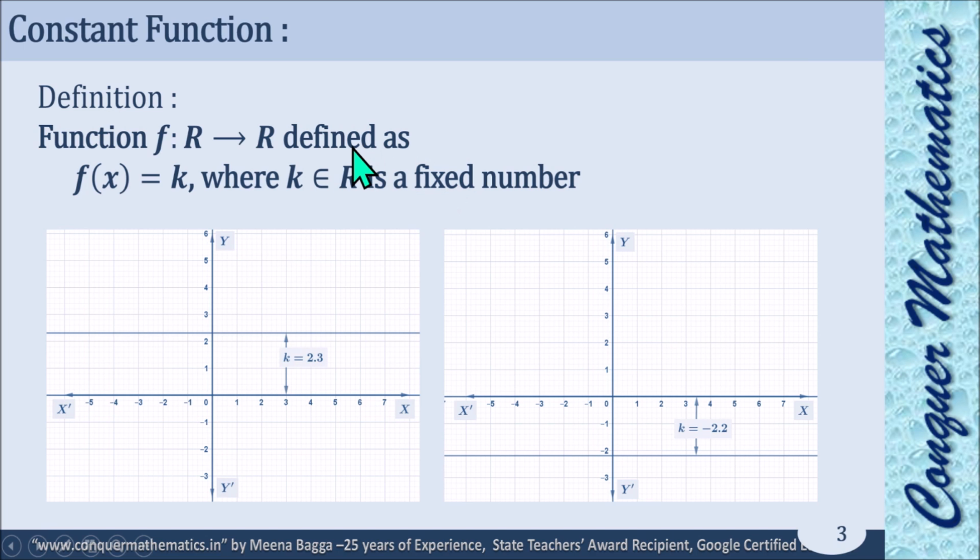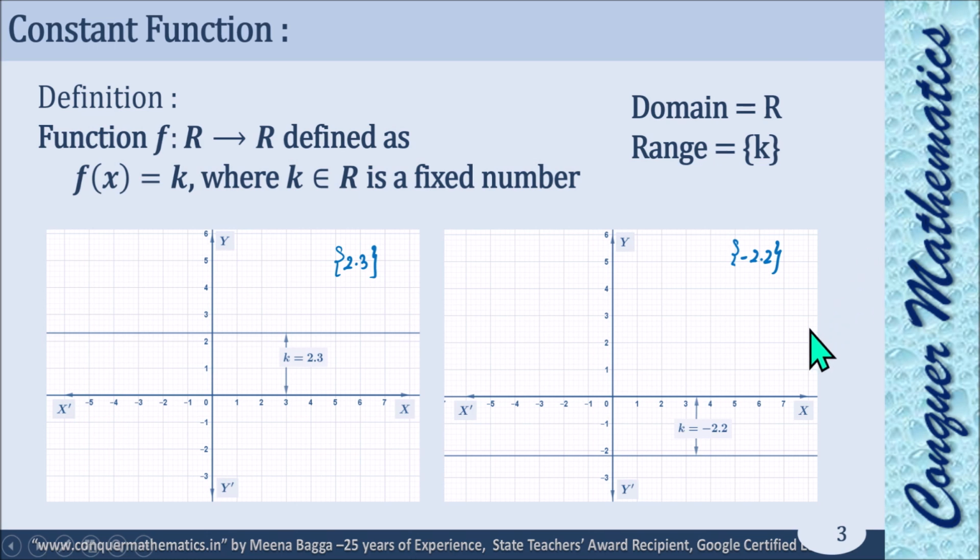And domain of this function will be R itself. Every real number can take the values. You can say there is no restriction on x. For every x you can get corresponding y. Okay. And range will be only the set of k. That means for this function, range is nothing but set of 2.3, and for this function it is set of minus 2.2. Single element, single concept.